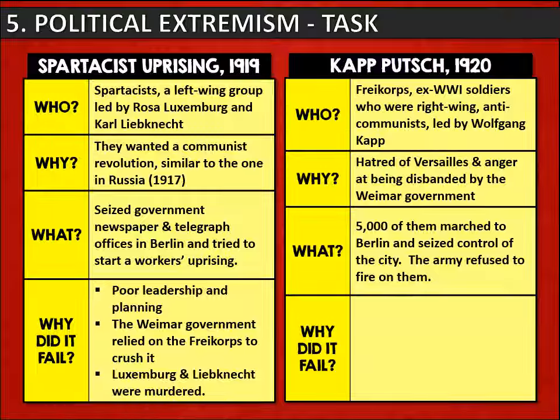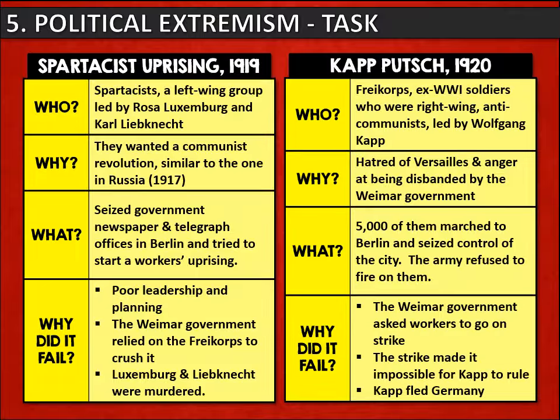So 5,000 of them marched to Berlin with their weapons and seized control of the city. The army of the Weimar government refused to fire on them because they were ex-soldiers. But this also failed. How? Firstly, the Weimar government asked workers to go on strike, which they did. The strike made it impossible for Kapp to rule the country. So the uprising failed, and Kapp fled Germany.